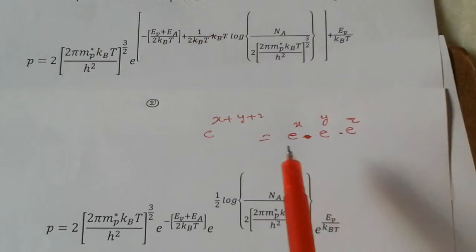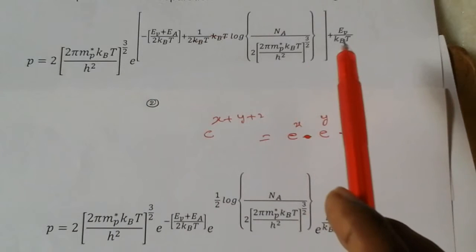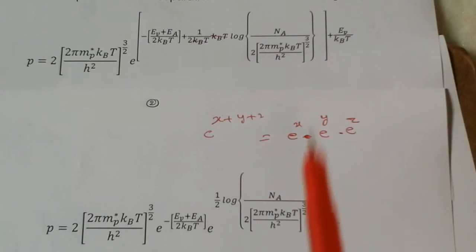Next, y is what is known as z; e power of z means EV by kBT.